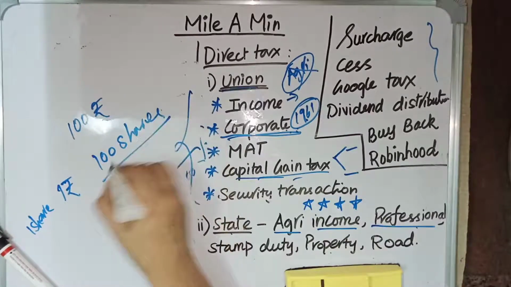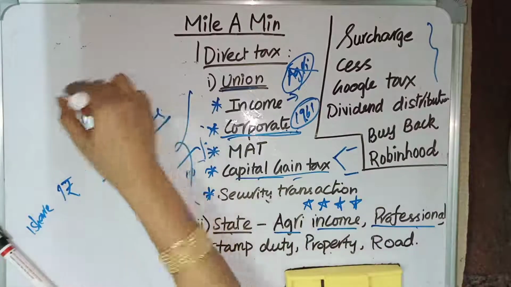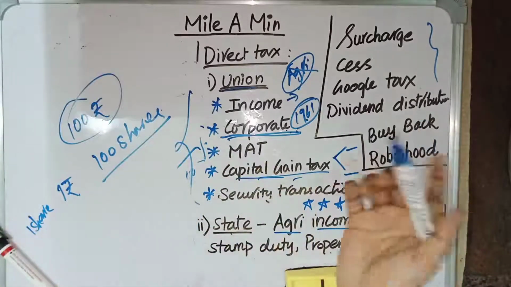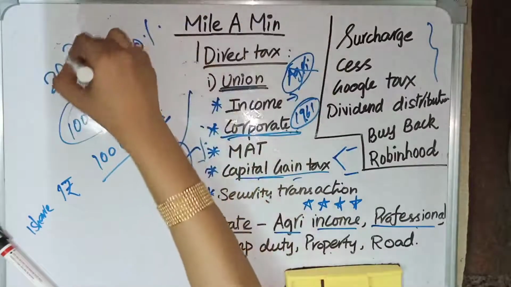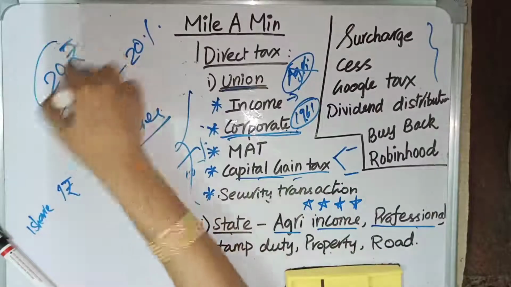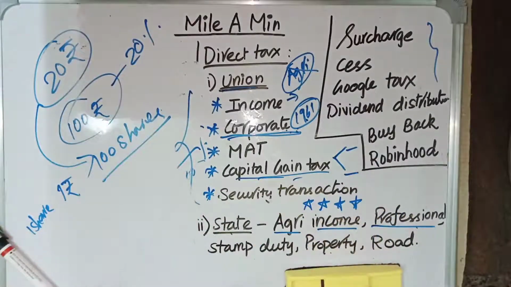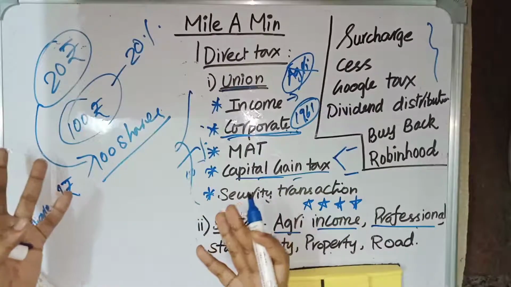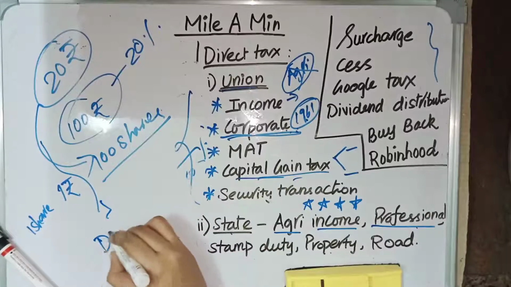Each person will buy the shares, and using this 100 rupees, the company will get some profit. Say they got 20% as profit, which means they got 20 rupees as profit, and they will distribute this 20 rupees to all the 100 share owners. This profit distribution is called a dividend.